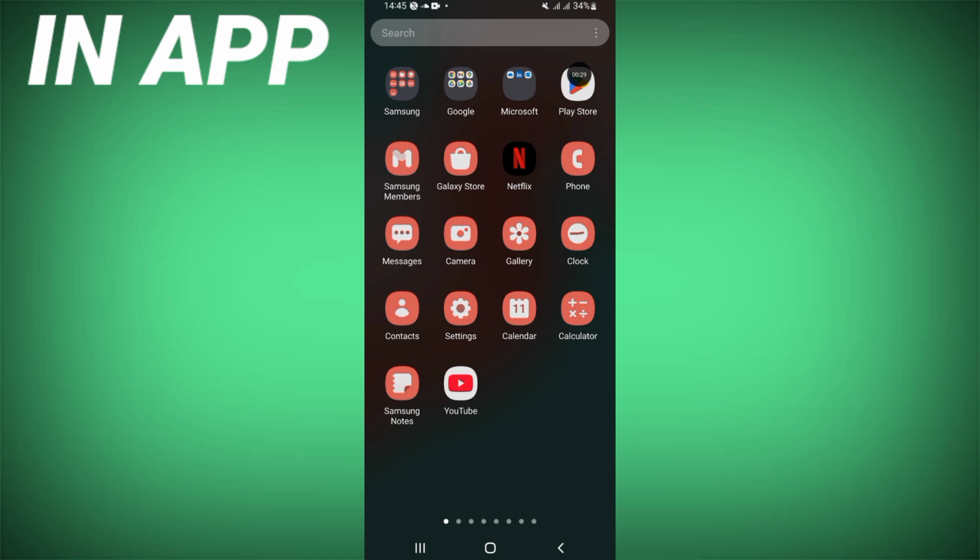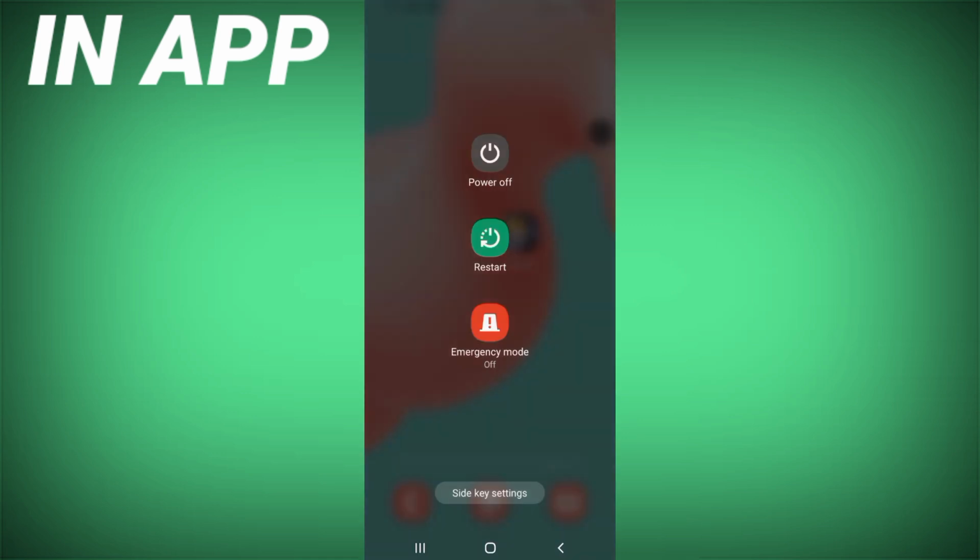So go now to Play Store or App Store and update Bleach. Restart here your device right now, and that's all.